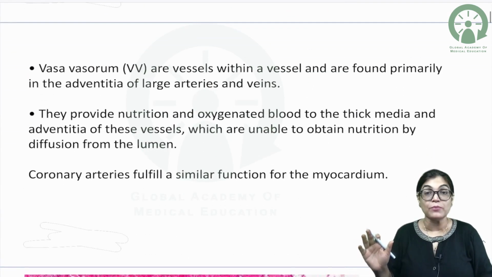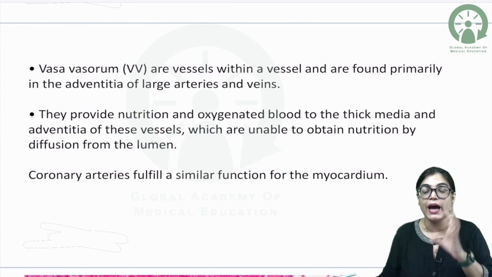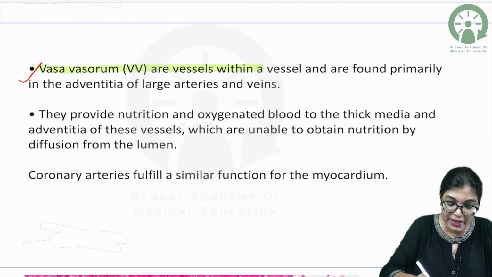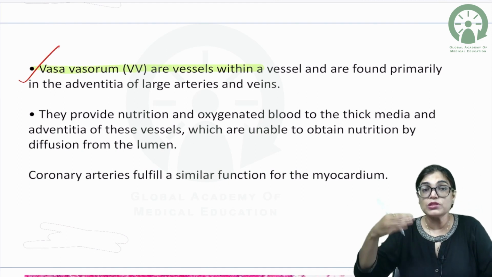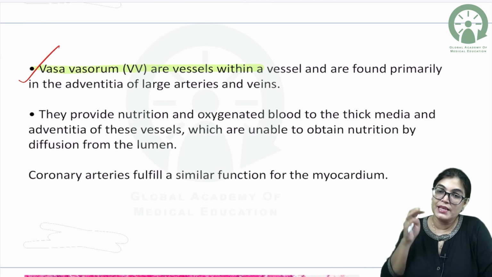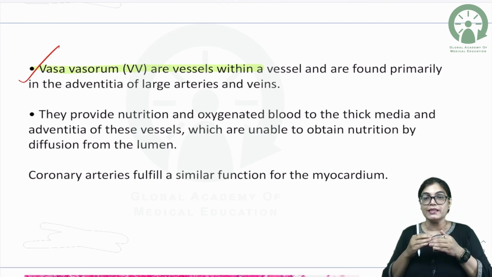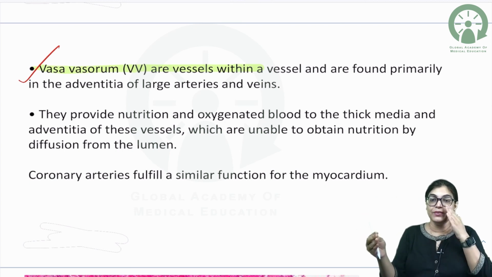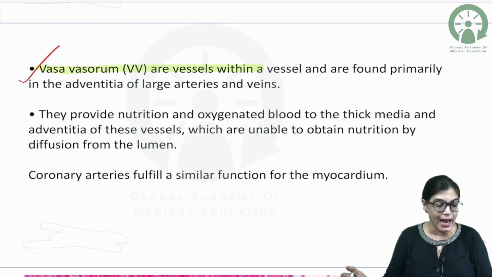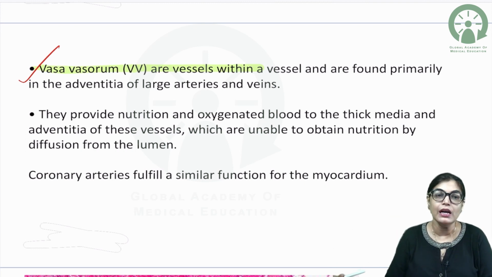Now, my dear aspirants, I will show you multiple images and you can revise the session by seeing these images so that your concepts are clear. What I told you: vasa vasorum are the vessels predominantly residing in the outermost layer of large arteries and large veins. As we know, there is tunica intima, tunica media, and tunica adventitia. The outermost layer is called tunica adventitia or tunica externa. So, vasa vasorum are small vessels residing in the outermost layer of the large vessels.